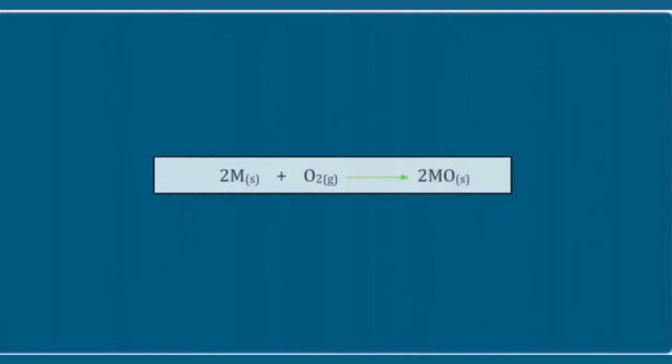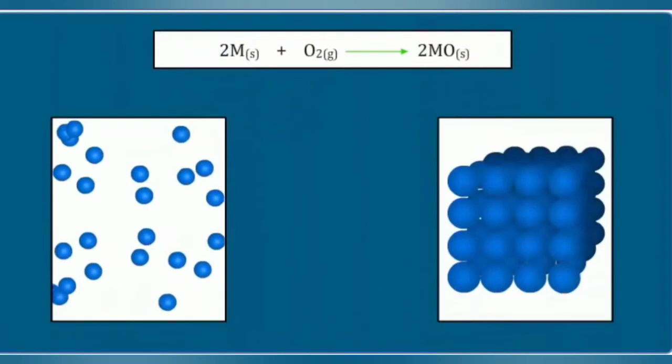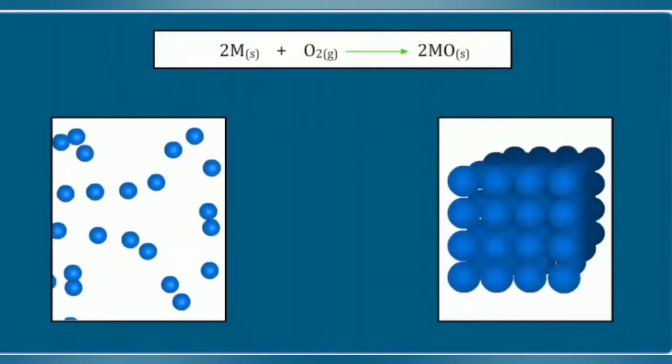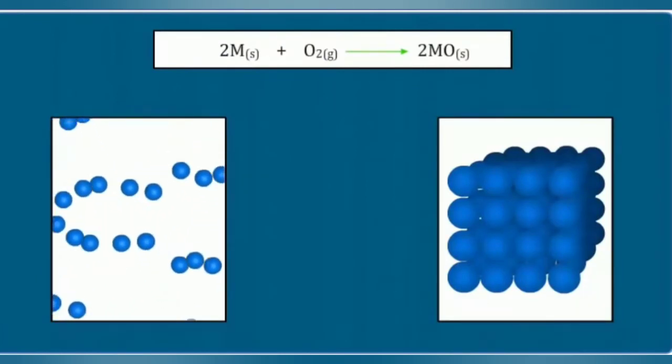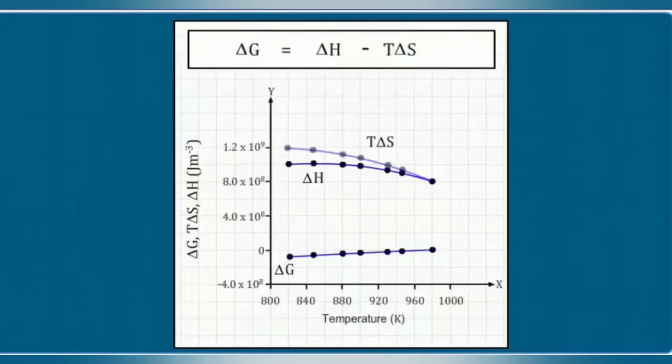Consider a general reaction for the formation of an oxide: 2M plus O2 gives 2MO, where M is any element. In this reaction, the entropy decreases as the product forms from the reactants due to the consumption of oxygen gas. Hence, delta S becomes negative.